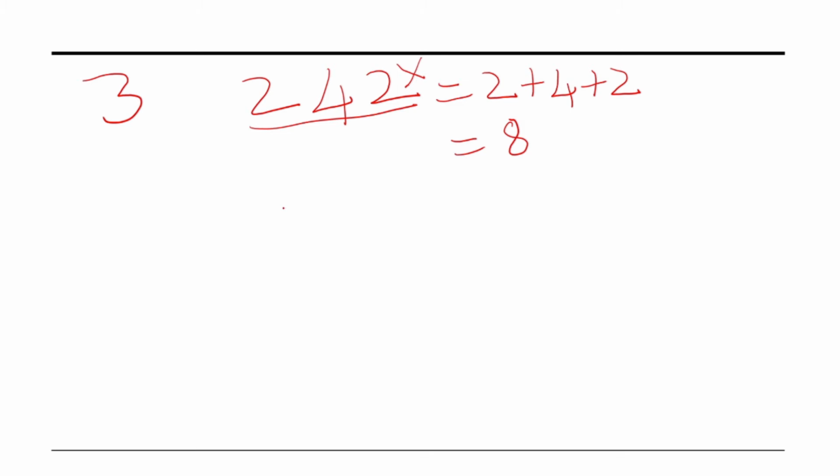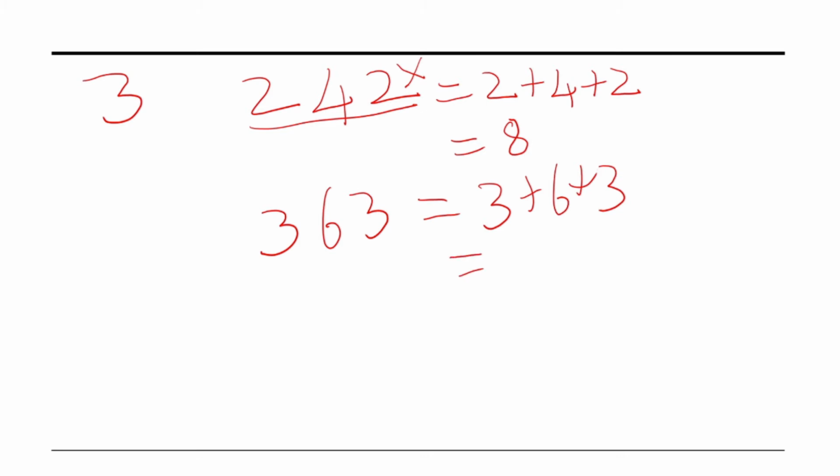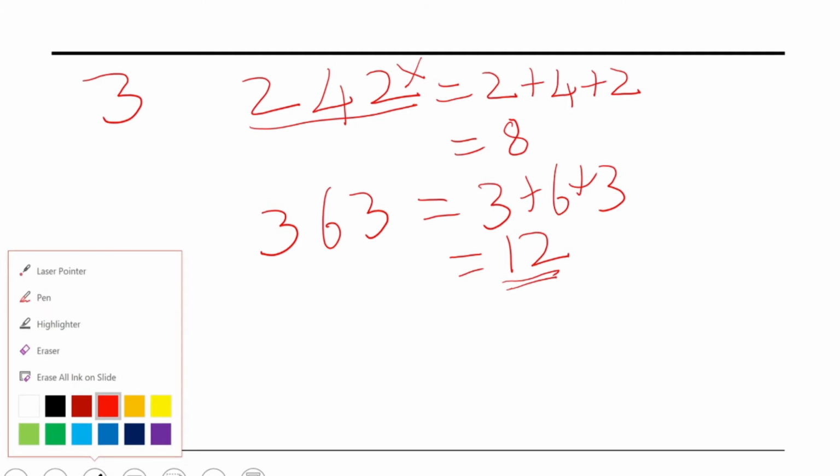Now let us take another number, 363. If we add the digits of this number, we get 3 plus 6 plus 3, which is nothing but 12. So we have to see whether the sum of the digits is divisible by 3. Here we get 12. 12 is divisible by 3. So the given number 363 is divisible by 3. This is the rule which we can use to check whether a number is divisible by 3 or not. Now, the next one is divisibility by 9. Divisibility by 9 is also similar to 3.